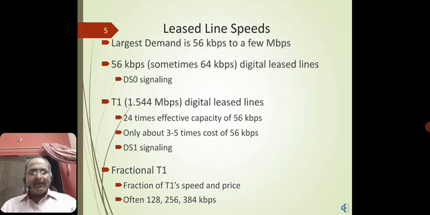of data. Instead, their organizational needs have grown, meaning their demand has increased to somewhere around 100 Mbps to 1 Gbps. But still, for the channels which the trunk lines provide, the largest demand is 56 kbps to a few Mbps. This is the general and fundamental principle to accommodate a dedicated lease line to